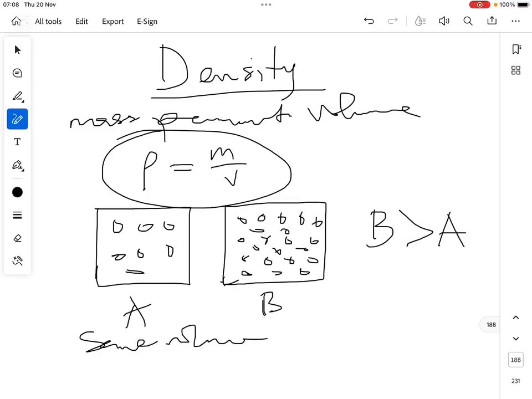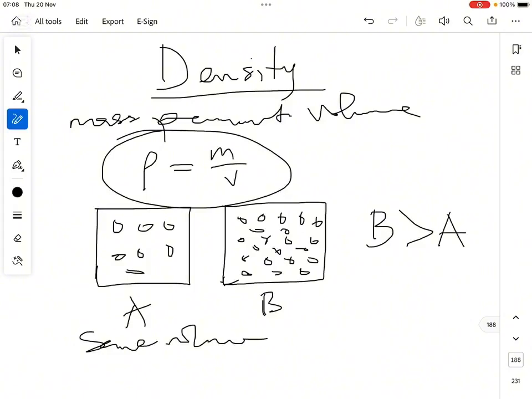Another example you can think of is a car. If a car has capacity to carry 5 persons, and car A, the same brand of car, carries 3 persons, and car B carries 7 persons, you will say they are densely packed. Even in population, you look at population density, how many people live in a particular square kilometer.